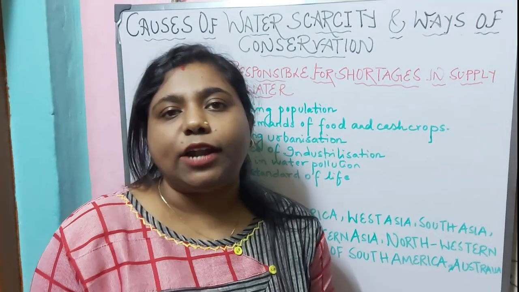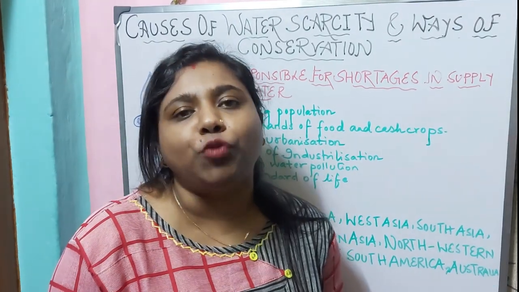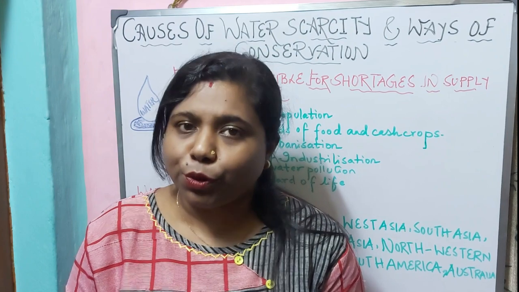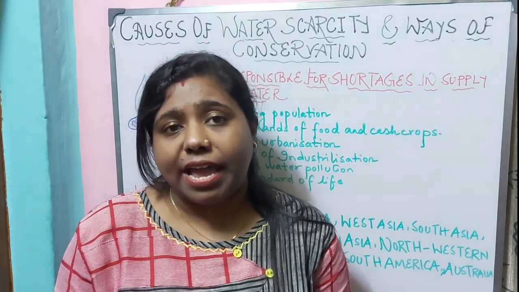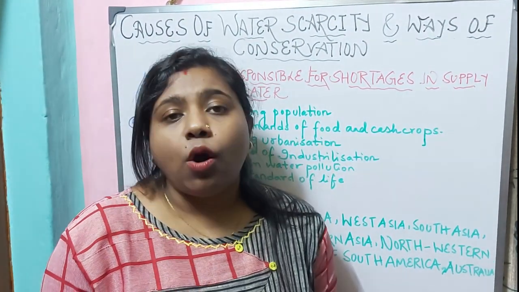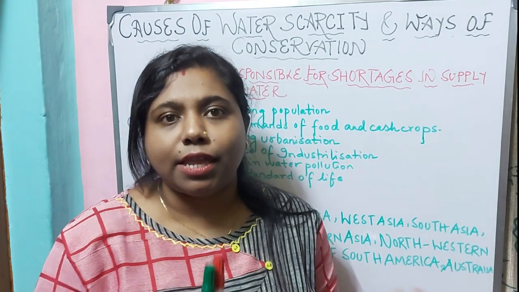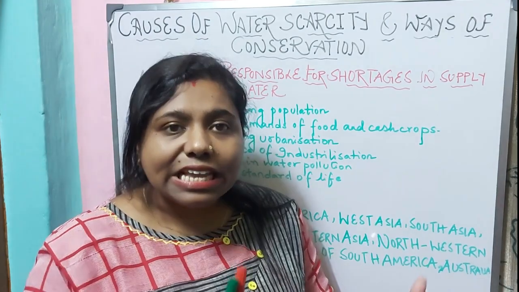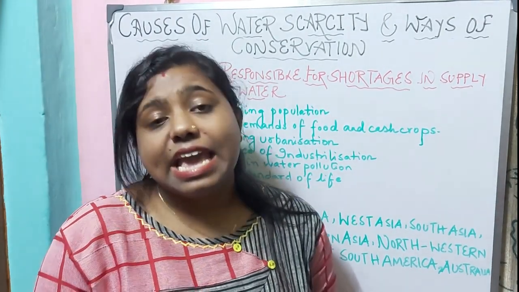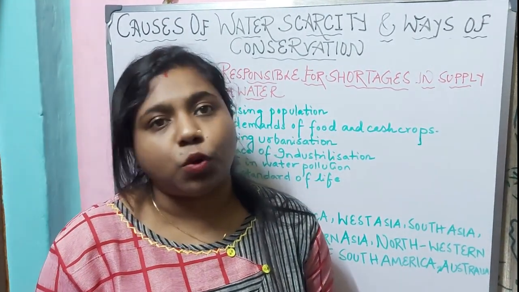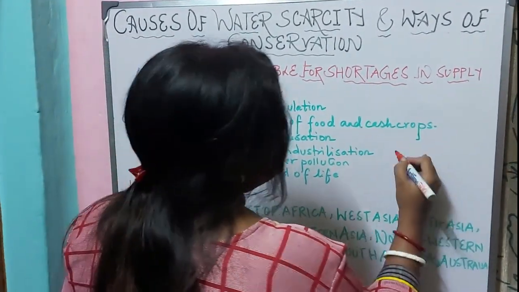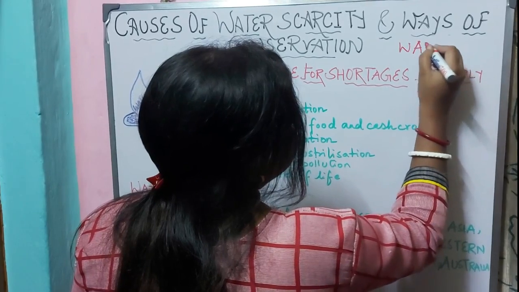As we have learned, water is available, but most of the water is in oceans, and it is too salty and cannot be put into use. And the fresh water supply is very limited. Now, due to the increase in the number of population, we are overutilizing the water resources, and this is leading to shortages in freshwater supply and in turn leading to water scarcity. And what is water scarcity?